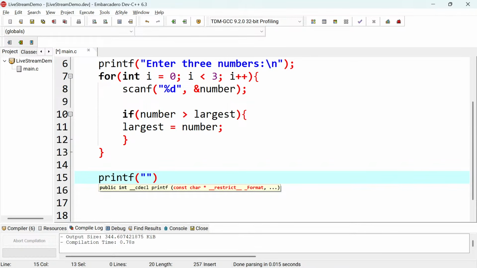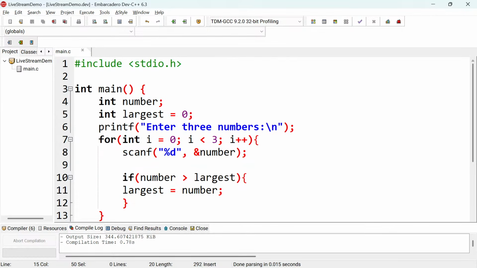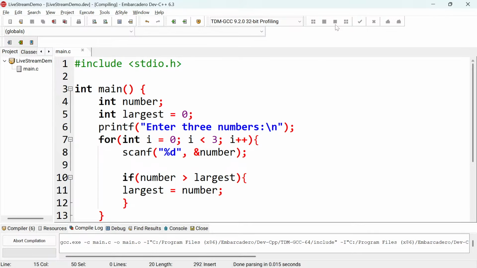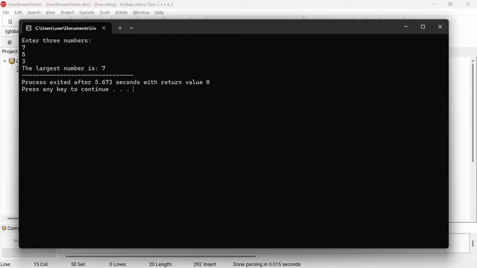Here you say the largest number is, then here I'll put percentage d, and then I'll put largest here. I think it will work. Let me try it and run it and see what happens here. It will say enter 3 numbers. I'll put 7, I'll put again 5, I'll put 3, then boom, the largest number is 7. So I think it can work. It can work, and that's how best you can do it.